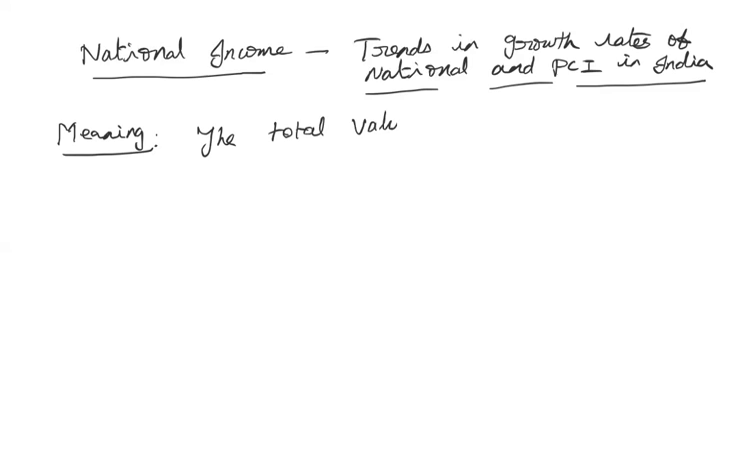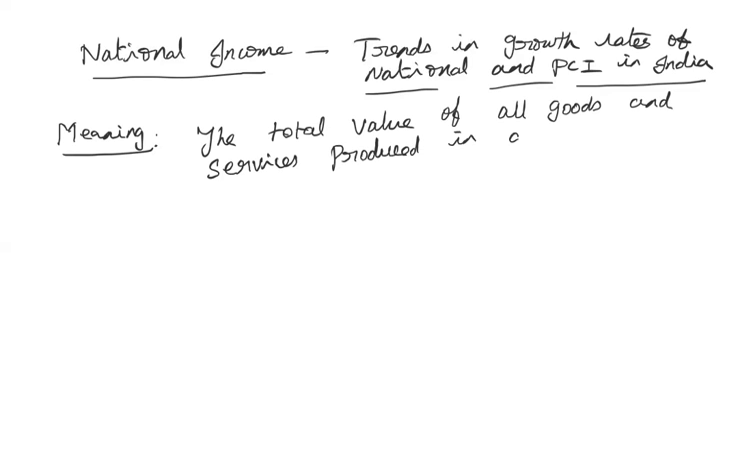value of all goods and services produced in a country in a year. So value. So when you multiply with price, we will get the value of all the goods and services produced in a country.